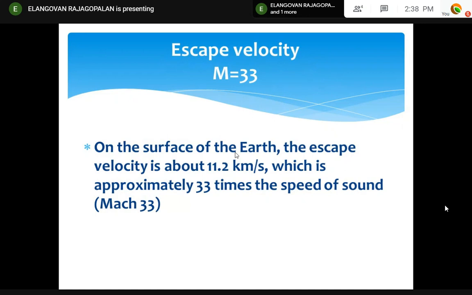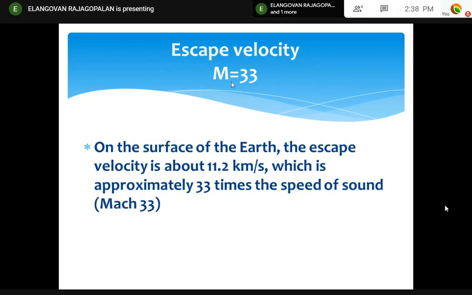Right? Remember, escape velocity of 11.2 kilometers per second is equal to Mach number 33. Remember, the International Space Station is orbiting the Earth at a velocity of at least Mach number 25. That's why aerospace velocities are much, much higher than aeronautical engineering velocities. Remember, Mach number is an aeronautical engineering number. But for escape velocity, we use kilometers per second. Right? Approximately Mach number 33.